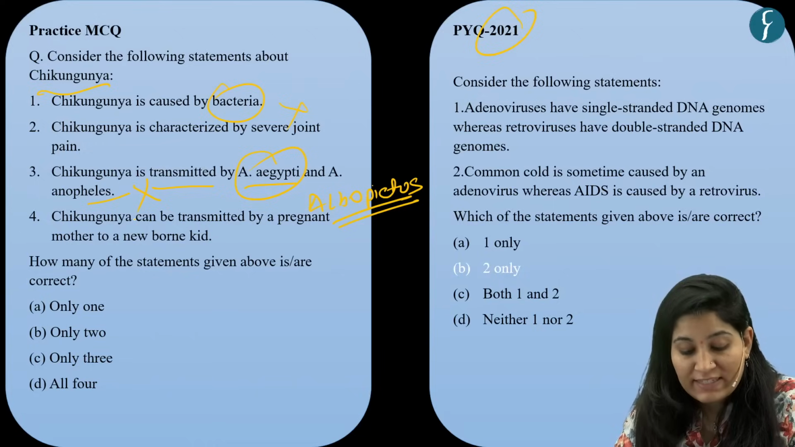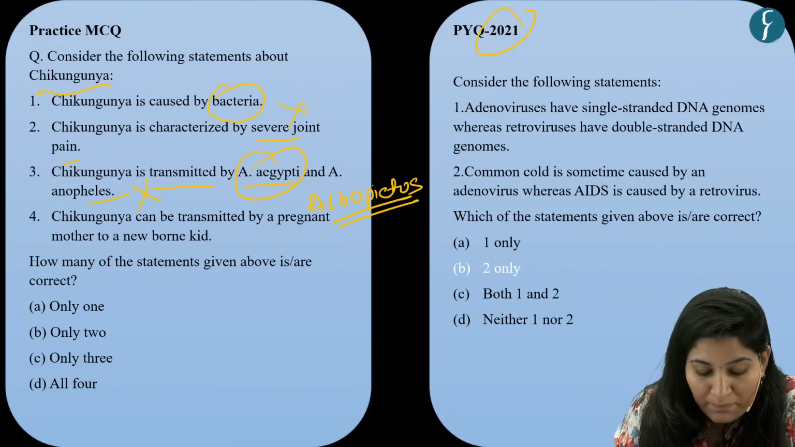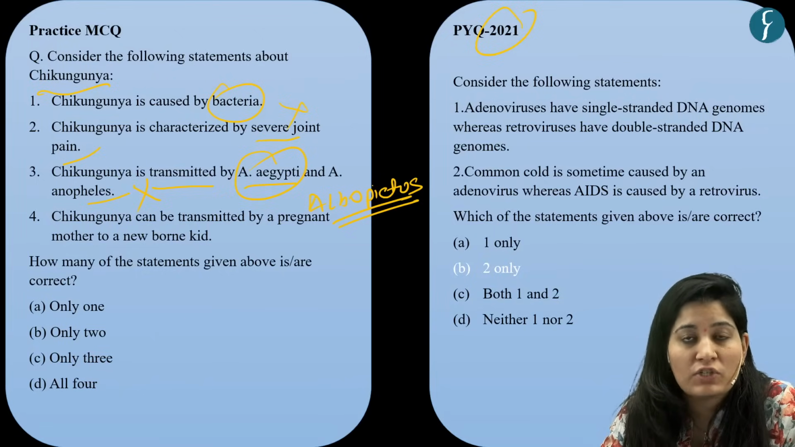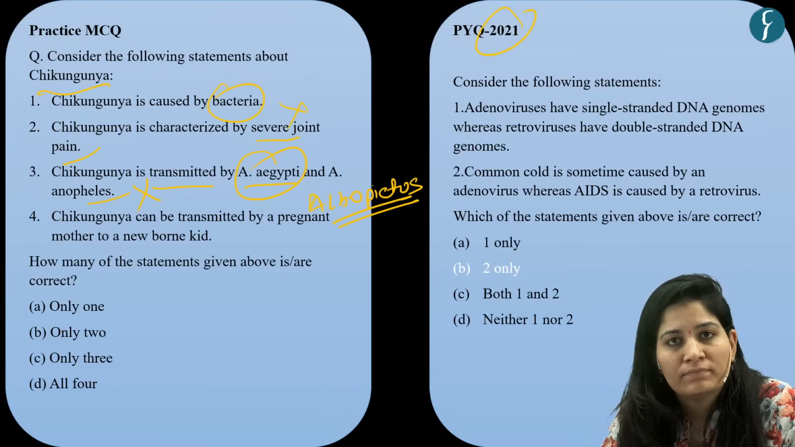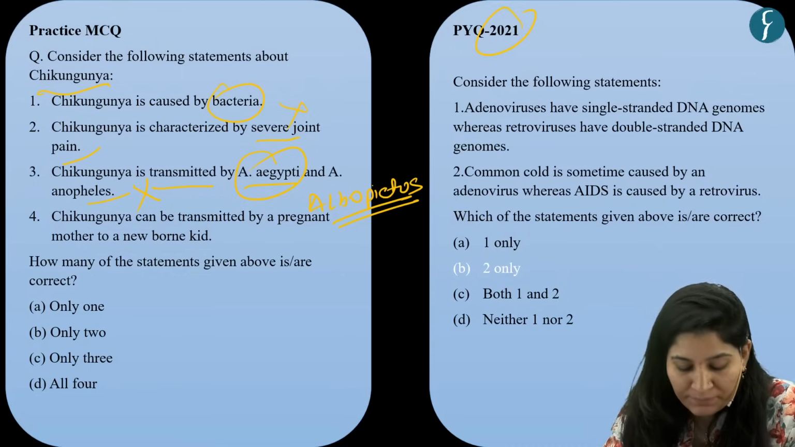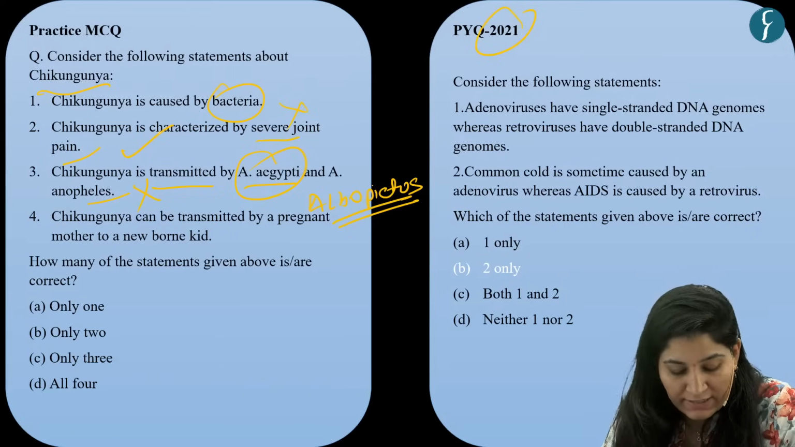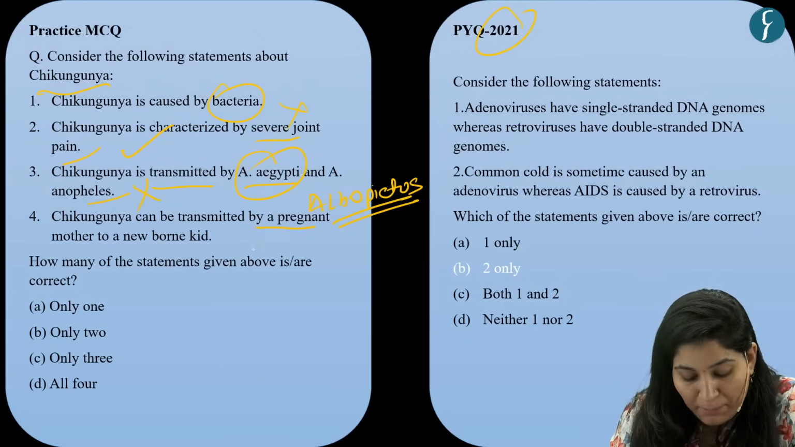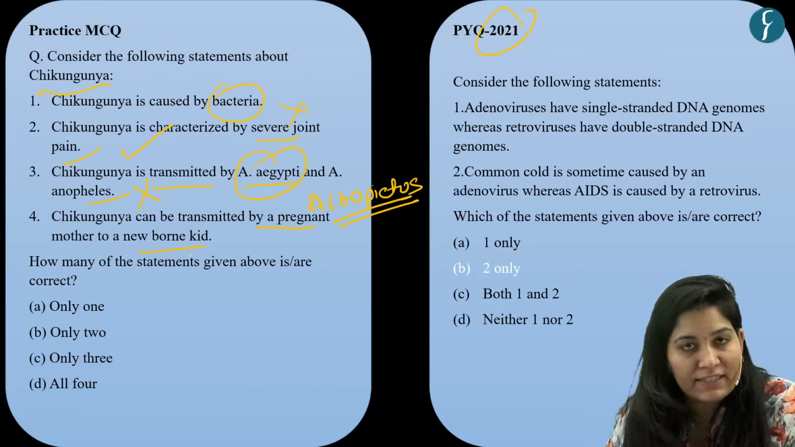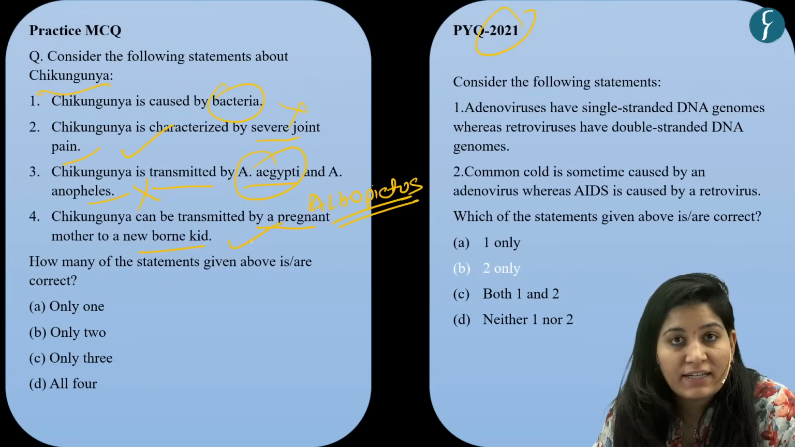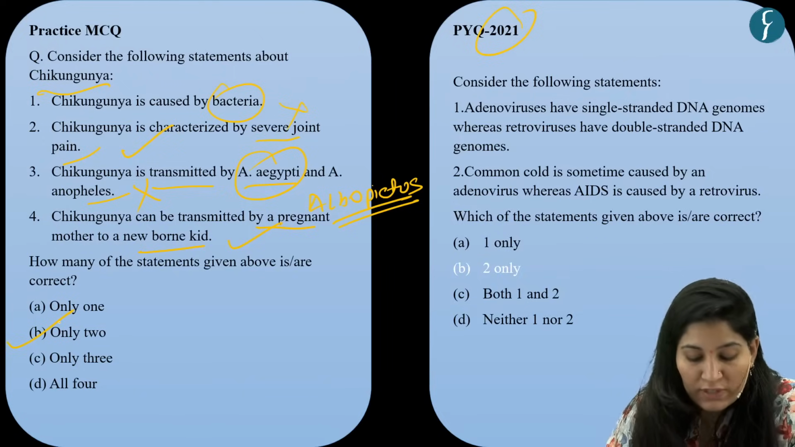Now let's come to the symptom. Severe joint pain, correct. Other symptoms are swelling, rash, fatigue, impaired mobility. So second statement is correct. And fourth is also correct, that Chikungunya can be transmitted by a pregnant mother to a newborn kid. So here two statements are correct. So our answer is only 2.